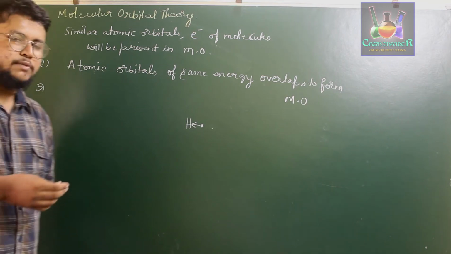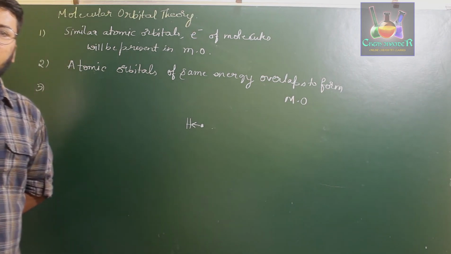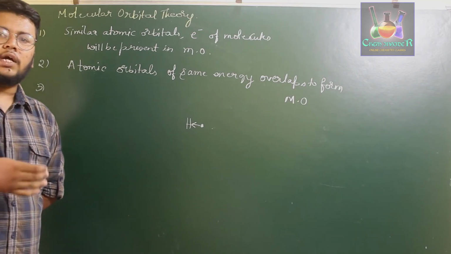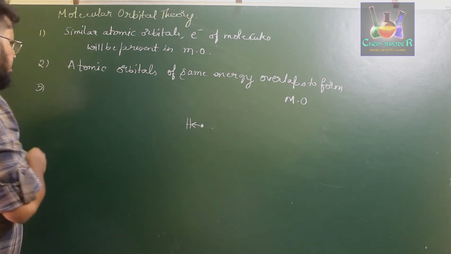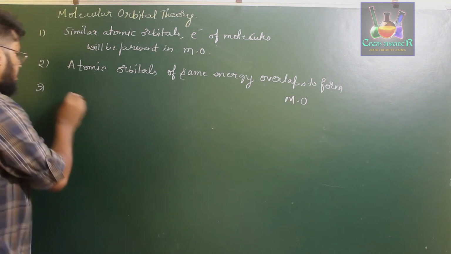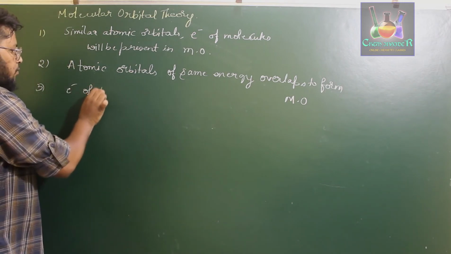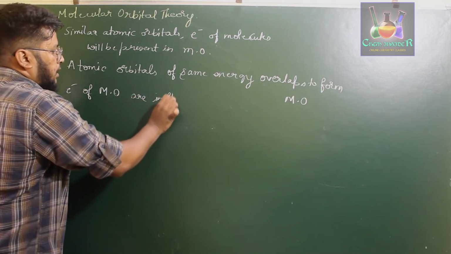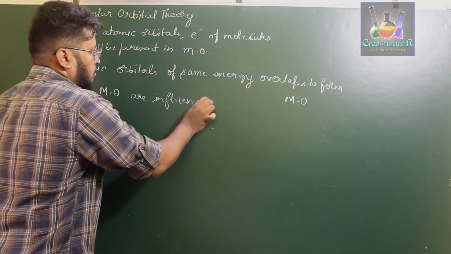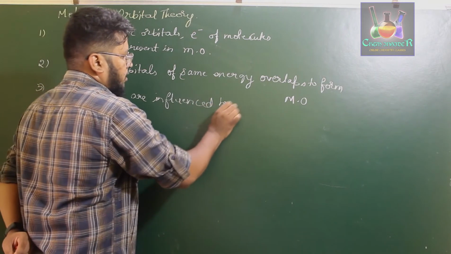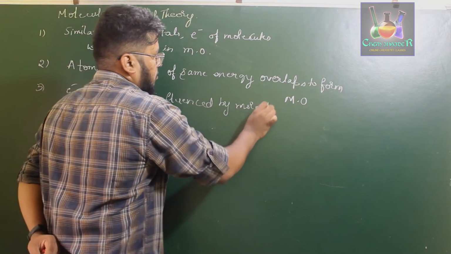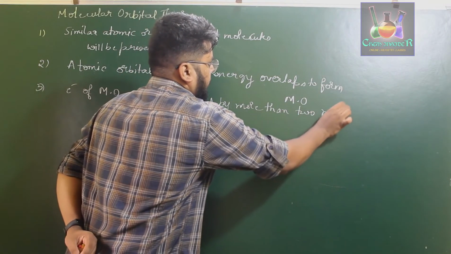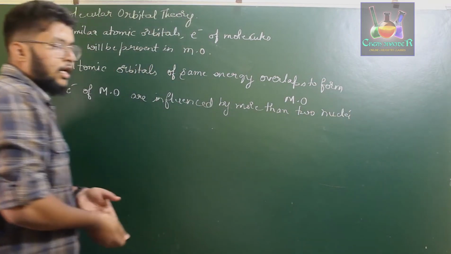If a molecule has more than 2 atoms, then the electron present in the molecular orbital will be influenced by more than 2 nuclei.